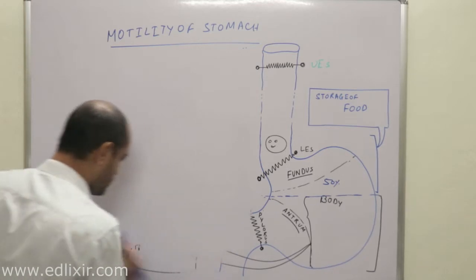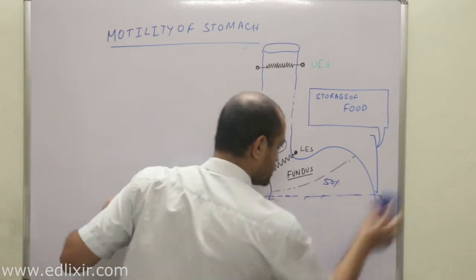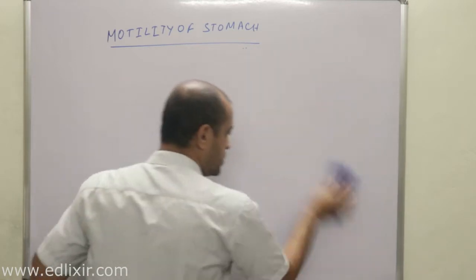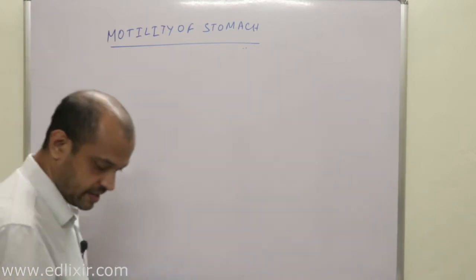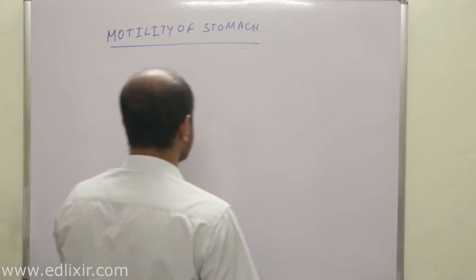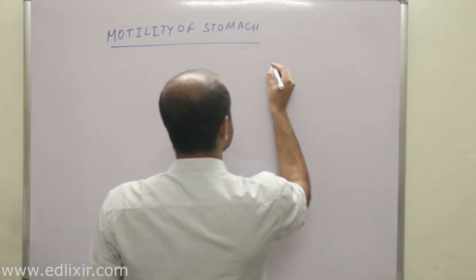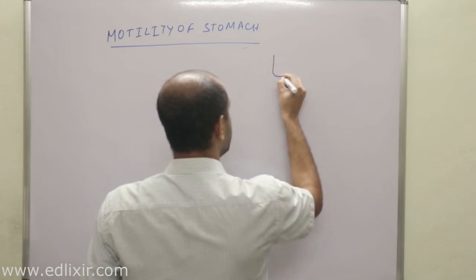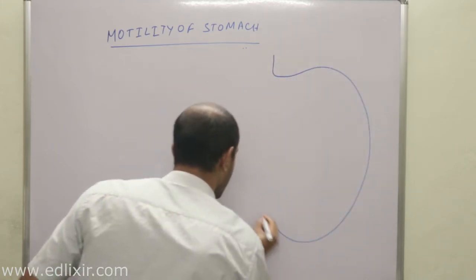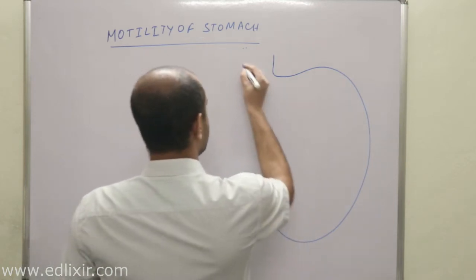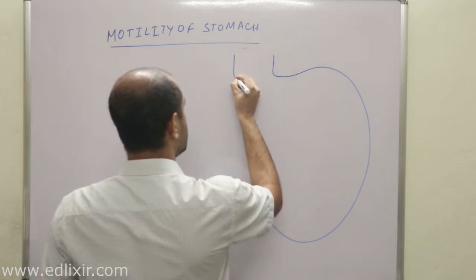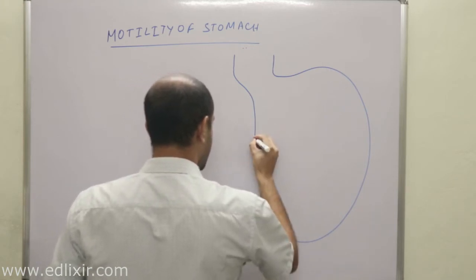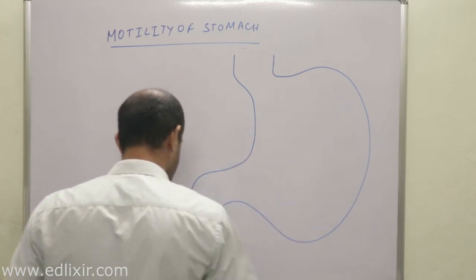The very important point we need to understand is what we mean by this storage of food. We'll be discussing that right now. I will not be drawing the upper esophageal sphincter area and most of the esophagus. I will start drawing from the second sphincter area. Clear?